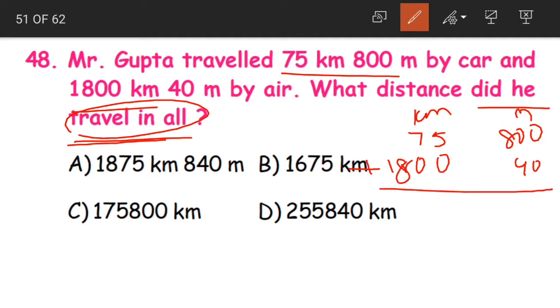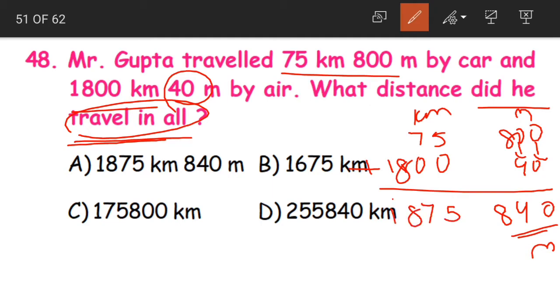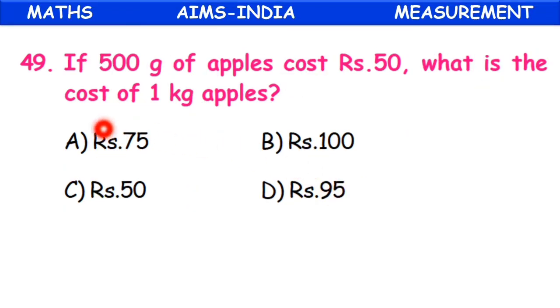Children, be attentive and make sure that the place values of the digits are correct. Okay, this is 40 meters. So 0, 1s and 10s, one below the other. Okay, children. Now adding 0 plus 0, 0, 0 plus 4, 4, 8. This will be our meter. 5 plus 0, 5, 7 plus 0, 7, 8 and 1. 1875 kilometers and 840 meters is our answer. That is option A.